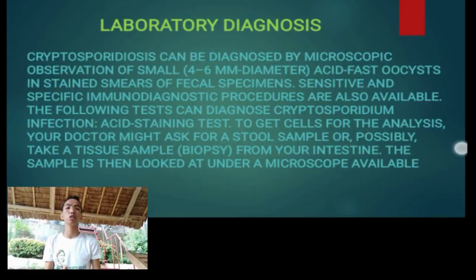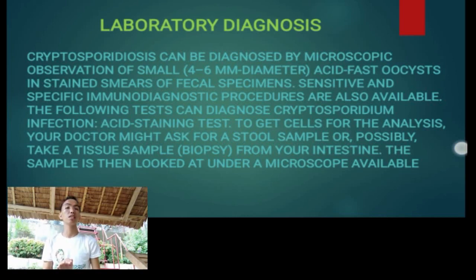Next is the laboratory diagnosis. Cryptosporidiosis can be diagnosed by microscopic observation of a small 4 to 6 micrometer diameter acid-fast cyst in a stained smear of fecal specimen. Sensitive and specific immunodiagnostic procedures are also available.